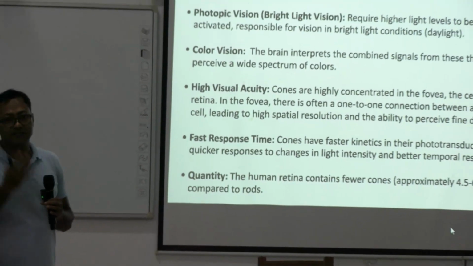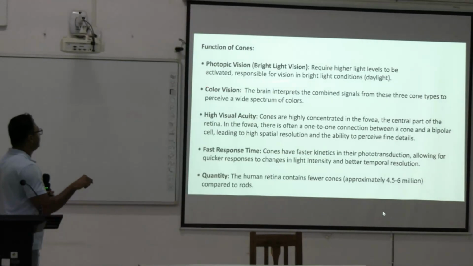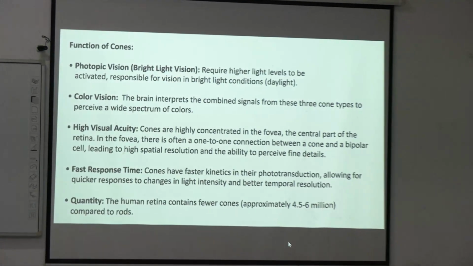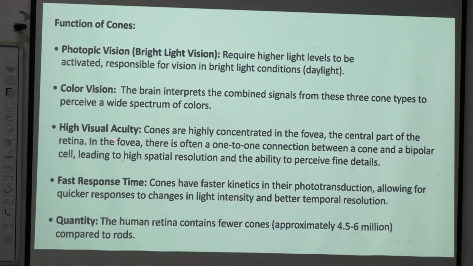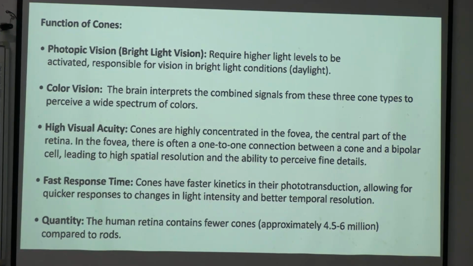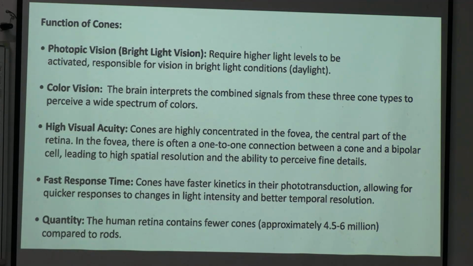Now, the function of cones. Cones can sense bright light, so we call it photopic vision. It requires a high light level to be activated. Cones are responsible for color vision, and they have high visual acuity. Resolution is much higher in comparison to rods, but cones are not helpful in dim light. In darkness, cones will not help you; rods will help you, but the resolution will be less. The image you see is blurry, and also monochromatic, almost black and white.